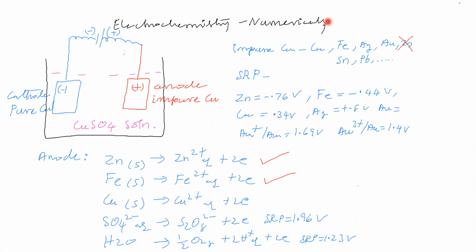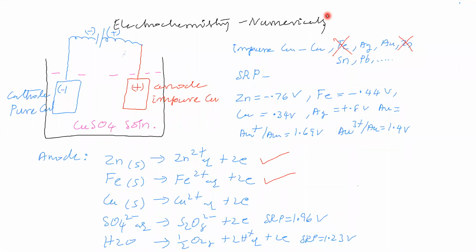Next, iron is removed. Now silver is there, gold is there, tin is there, lead is there. We have to remove these. Silver, by its SRP, comes under this place, 0.8 volt. Now we have to remove silver.